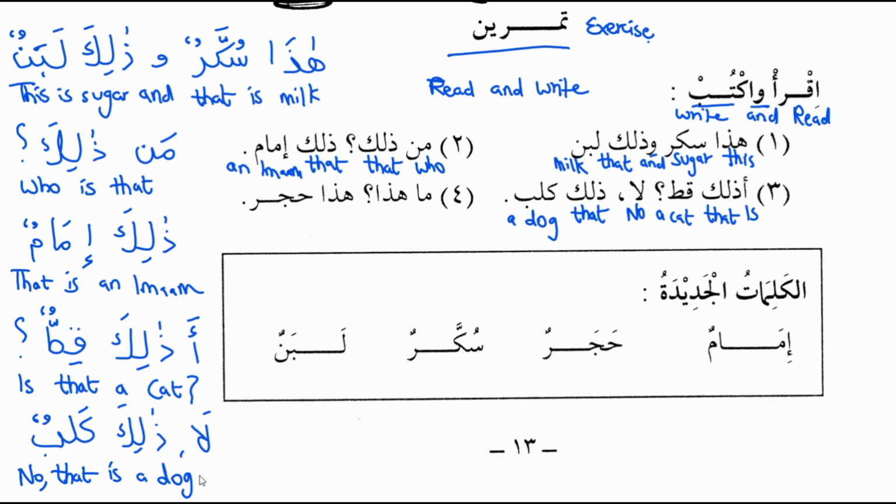Okay. Now fourth one. Ma haza. Ma means what? Haza means this. Final translation is ma haza, what is this? Haza hajarun. Haza means this, and hajarun means a stone, meaning this is a stone. Ma haza, what is this? Haza hajarun. This is a stone. Okay.